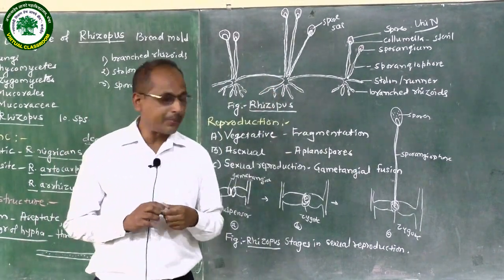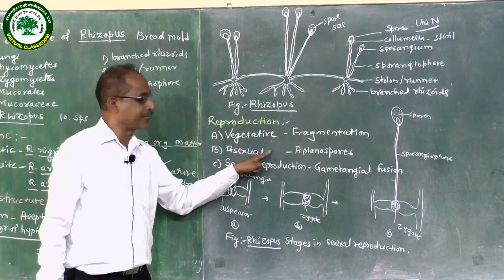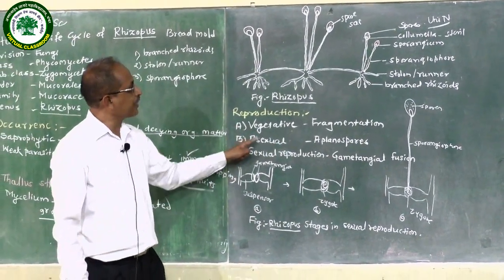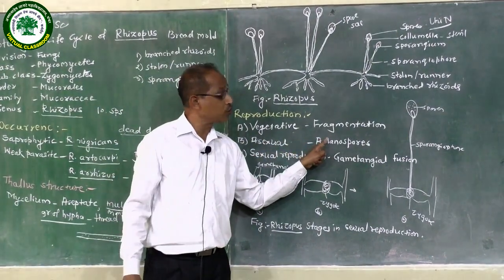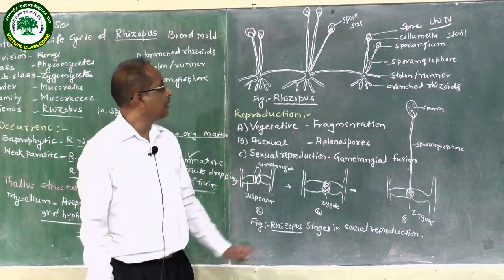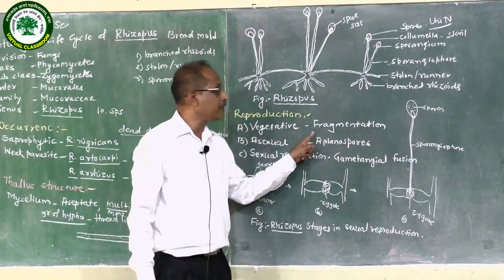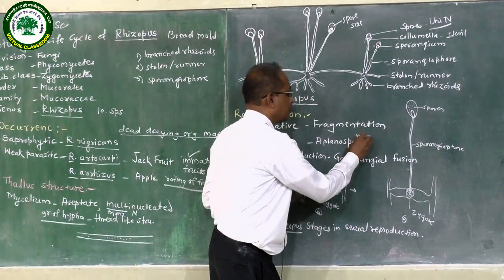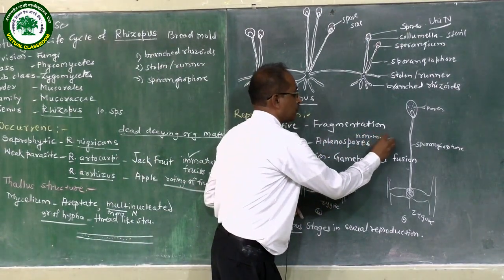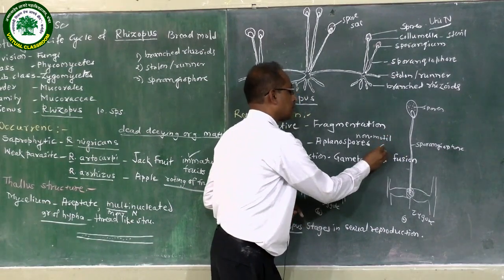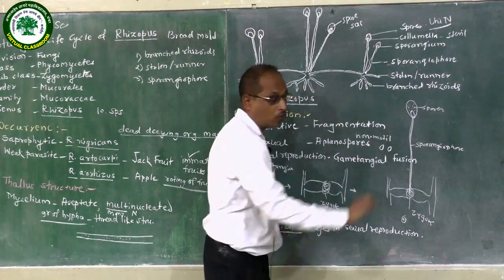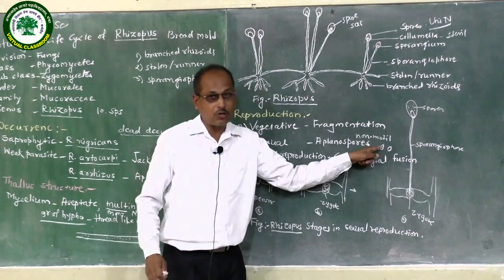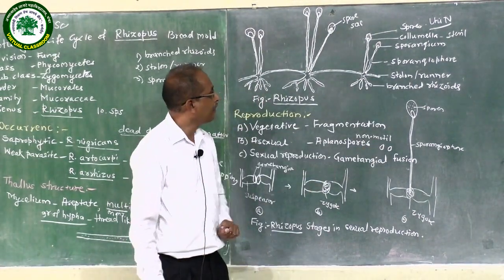Then the second type is asexual reproduction. In Rhizopus, asexual reproduction takes place by aplanospores. These aplanospores are non-motile spores. Non-motile spores means there is absence of flagella or cilia.